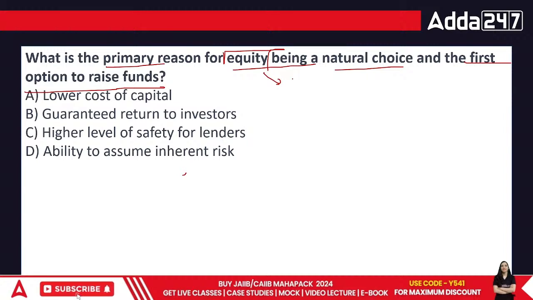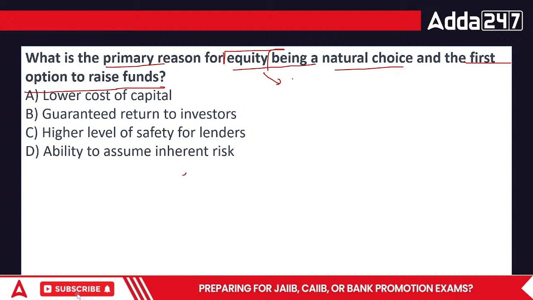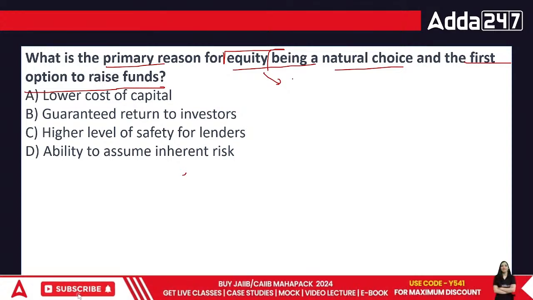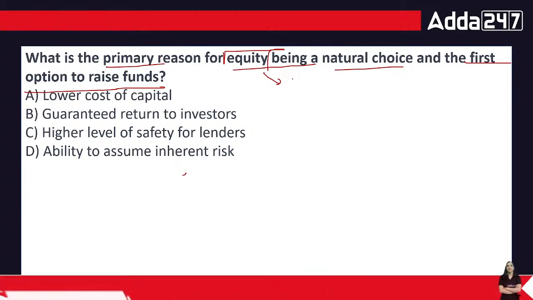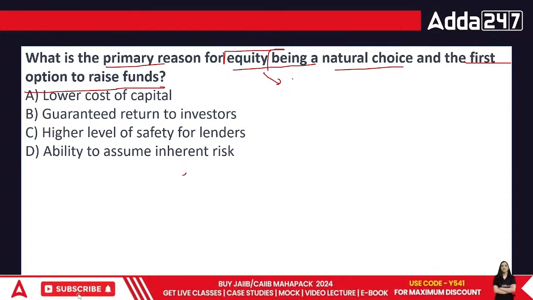Lower cost of capital, guaranteed return on investors. Everyone, equity shareholder can never guarantee that they would be giving money, because you don't even know how much risk you're gonna face. Then higher risk of safety for lenders. Higher risk for safety for lenders. In this case, what would it be?